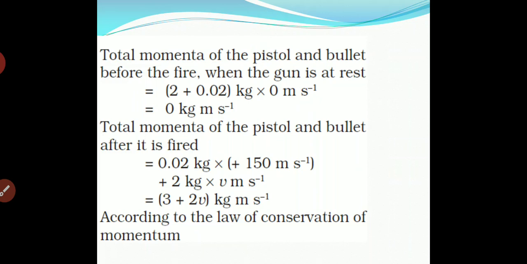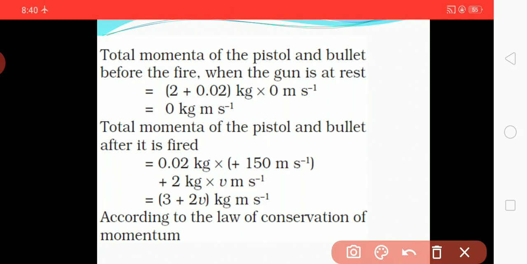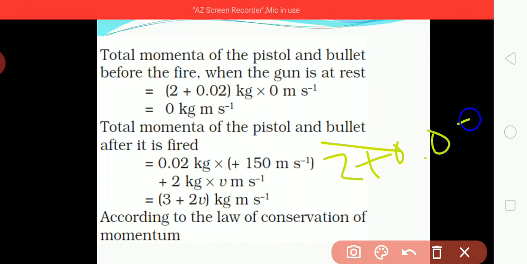So here, the total momentum of the pistol and bullet before the fire, we have a formula. The total momentum of the pistol and bullet before the fire, when the gun is at rest, the total mass will be 2 plus 0.02, the total mass of the gun, pistol and bullet.